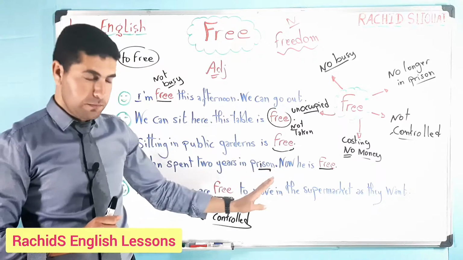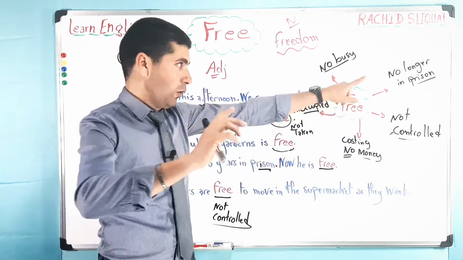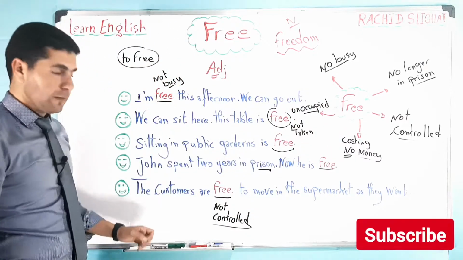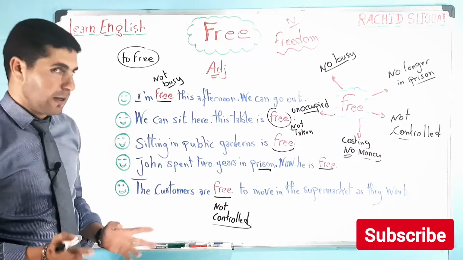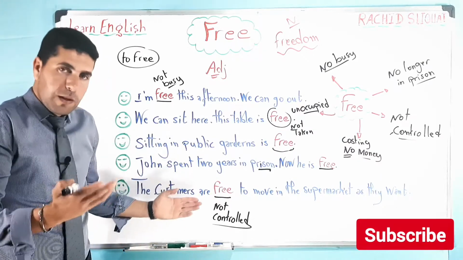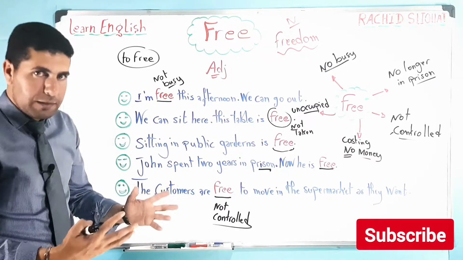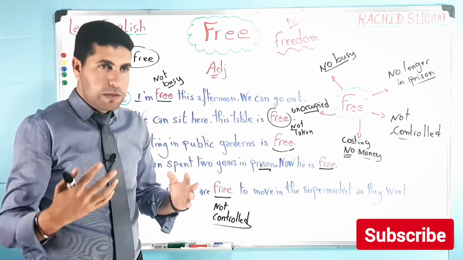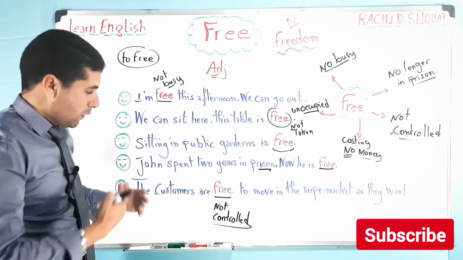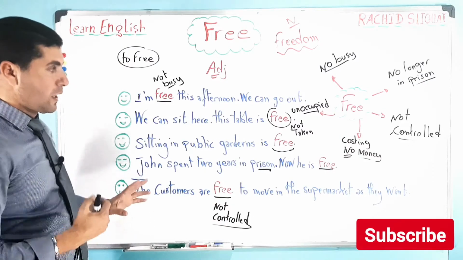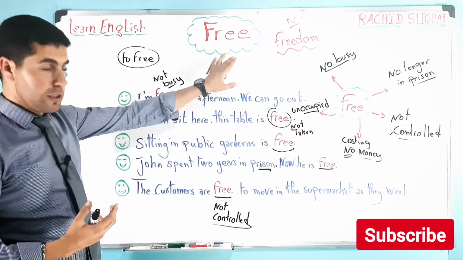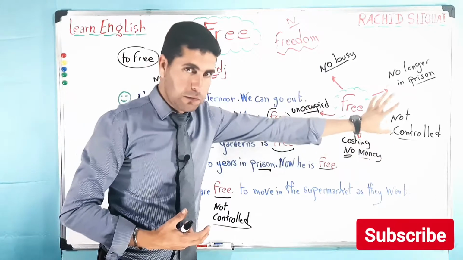Number 4, John spent 2 years in prison. Now he is free, which means he's no longer in prison. And number 5, the customers are free to move in the supermarket as they like, which means they are not controlled, not like students in a classroom or people in mosques, etc. This is something very important to remember: the 5 meanings of the word free.